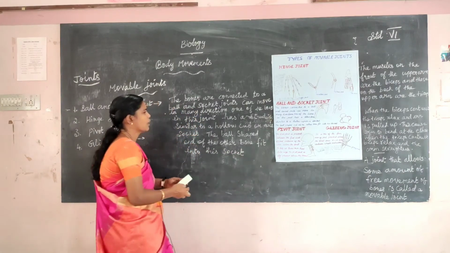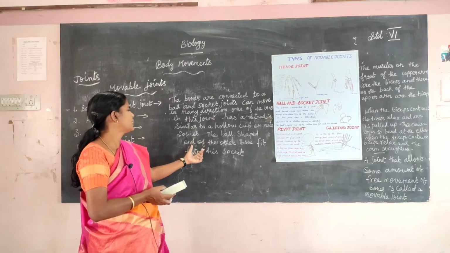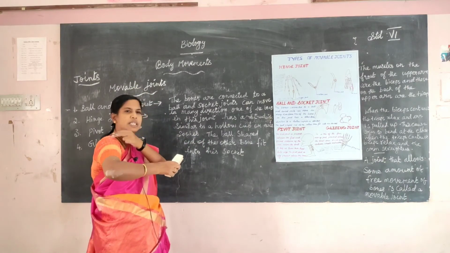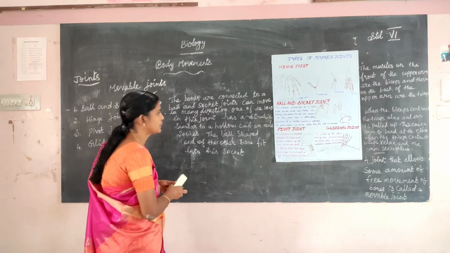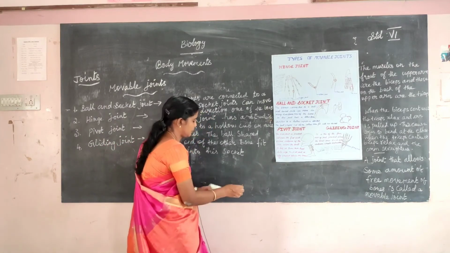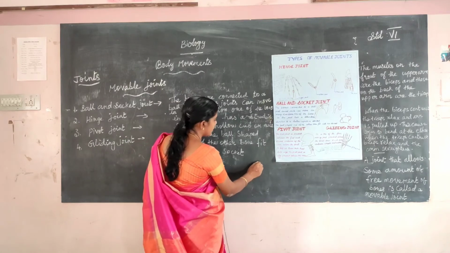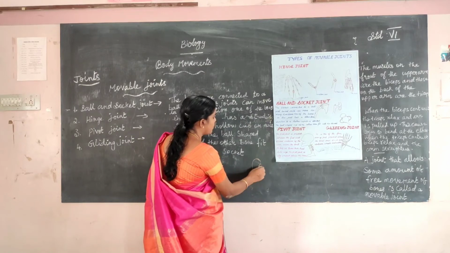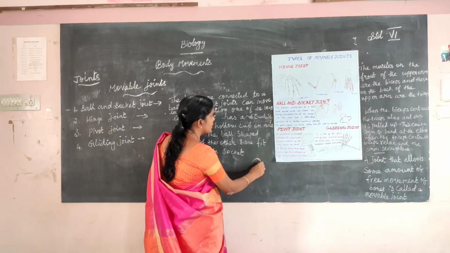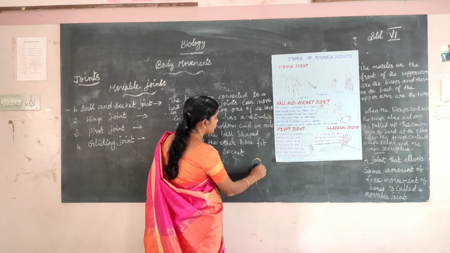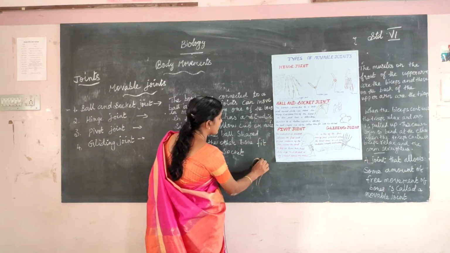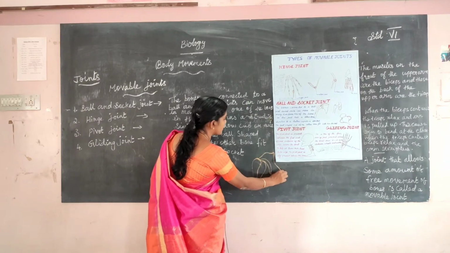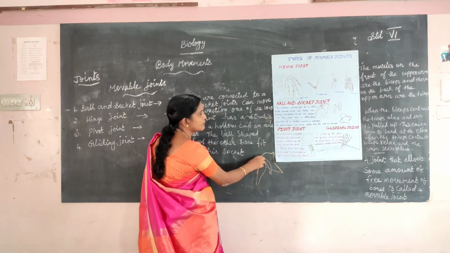It has a hollow cup shape, or socket. The ball shaped end of the other bone fits into it. Look, this is the ball and socket joint, the hip girdle. In the girdle side, hip and shoulder bone, two bones are joined together.